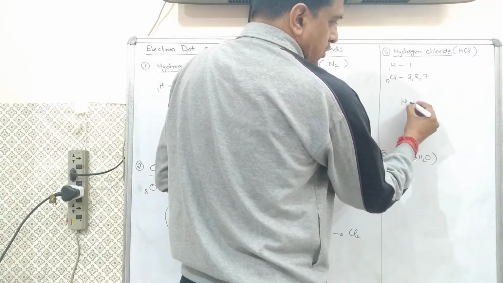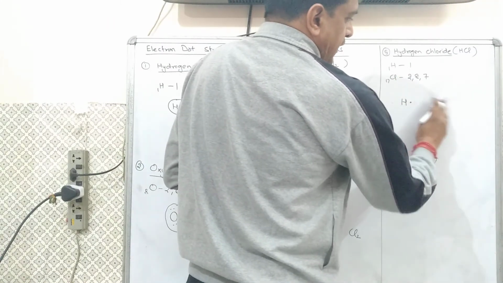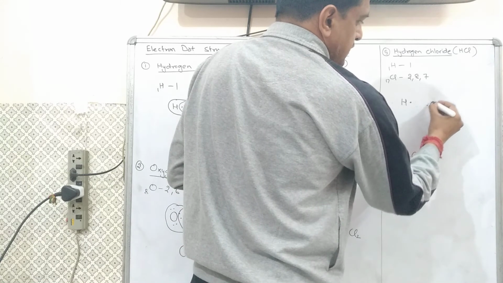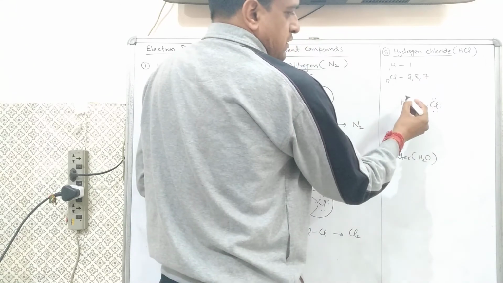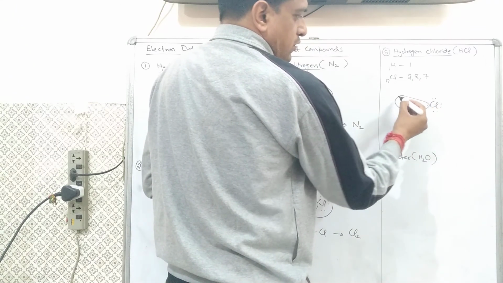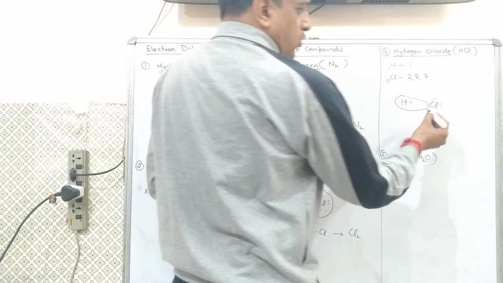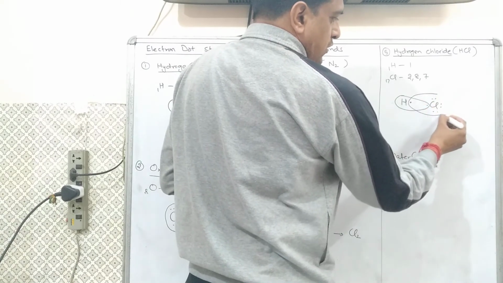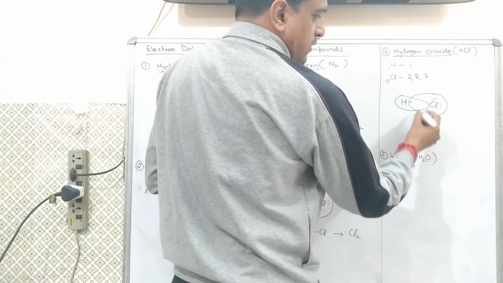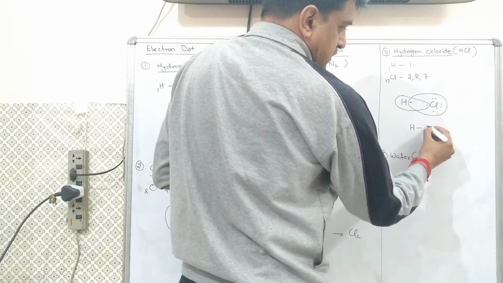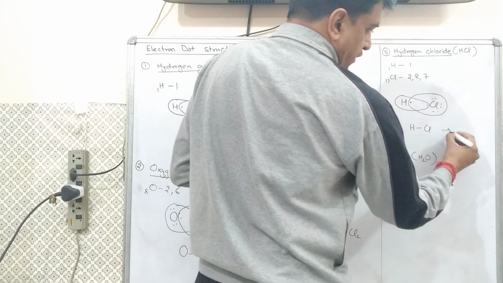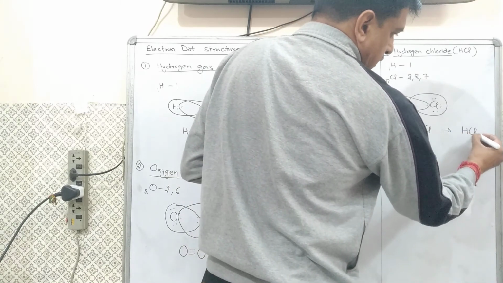Now hydrogen will share 1 electron to become stable, and chlorine can share 1 electron to become stable. Only 1 pair of electrons is shared, that means a single bond between H and Cl, and finally it becomes HCl.